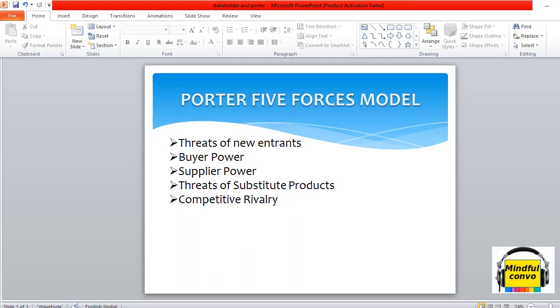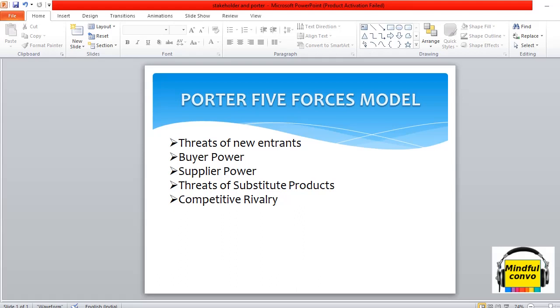Then the fourth segment is supplier power. If switching is easy for us, we can exert pressure on the supplier for cheaper material. If there are many alternative suppliers, we can easily approach them and bargain with them to give us the products or raw materials at lower cost. But if there is a single supplier, then we have no choice but to buy from it. In that case, the supplier can easily exert pressure on us.